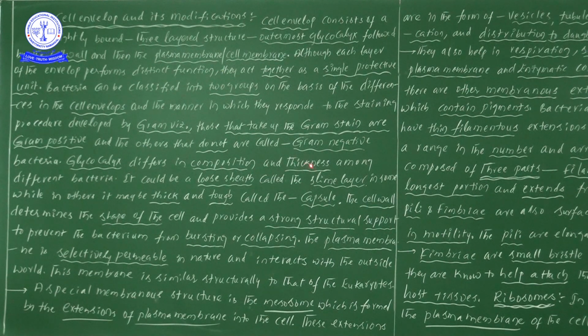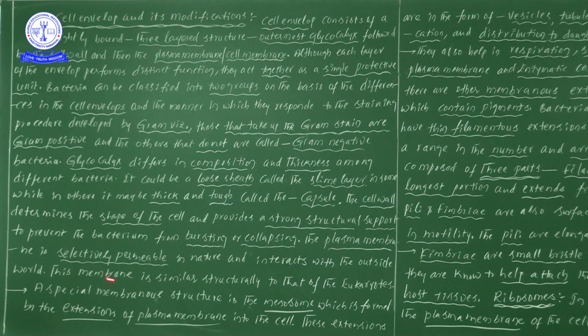Next, from the glycocalyx information point of view, based on the composition and thickness of the glycocalyx, we can see two different types. If it is a loose sheath structure, we take it as a slime layer. If it is thick and tough, we take it as a capsule. Next, the cell wall provides shape and protects the bacteria from bursting or collapsing, and also protects the bacteria from loss of water, which we call desiccation.